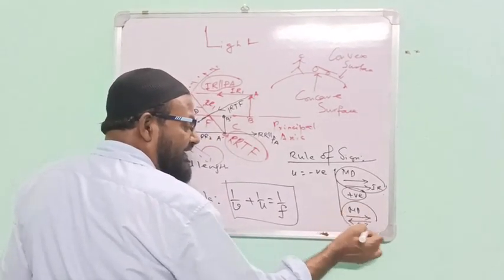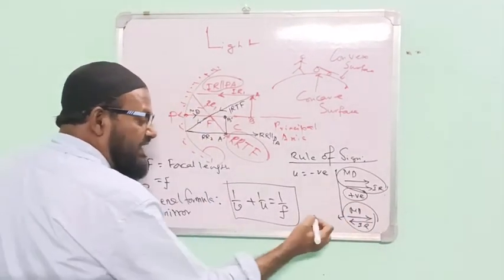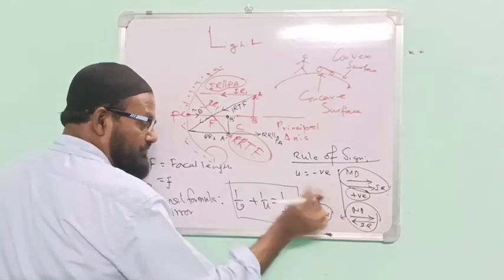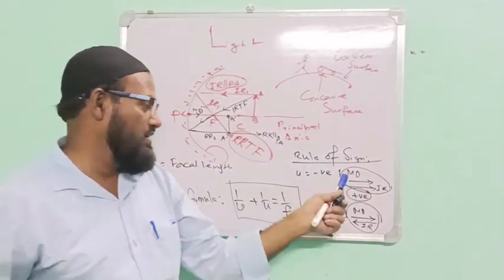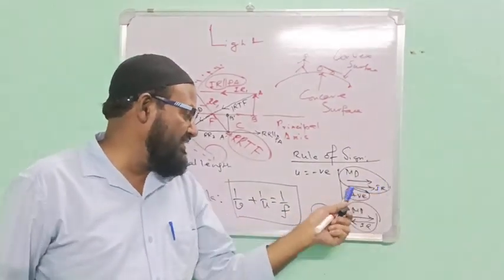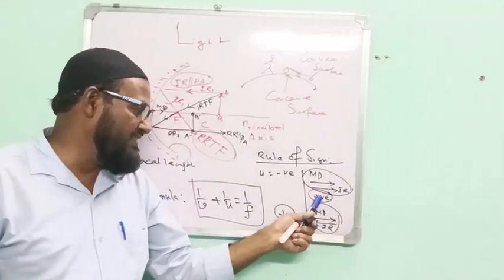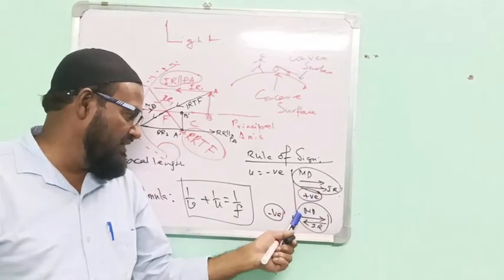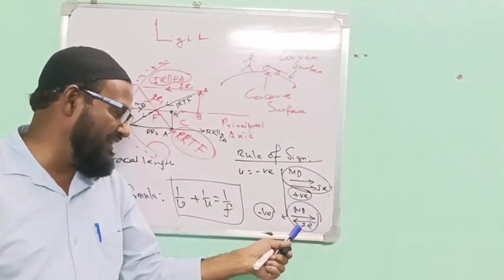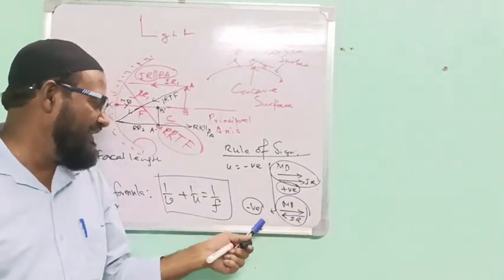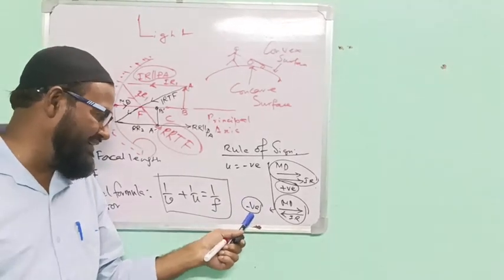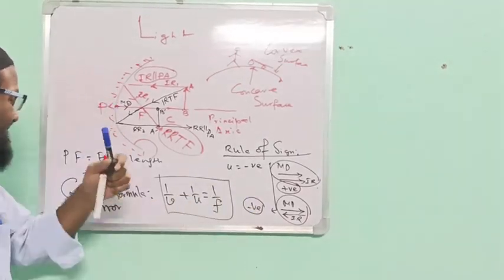If they are opposite, in that case, the distance is taken as negative. Please listen to me. This is the measurement direction, this is the incident direction. If these two directions are the same, that distance should be taken positive. If the measurement direction and the direction of the incident ray are opposite, that distance should be taken negative. I am giving an example here.